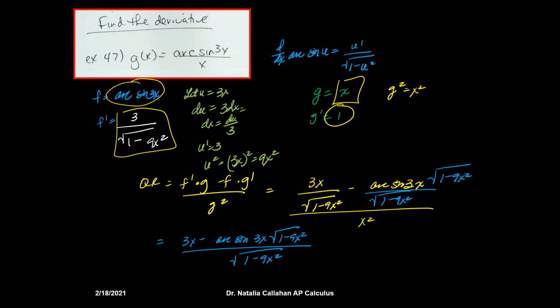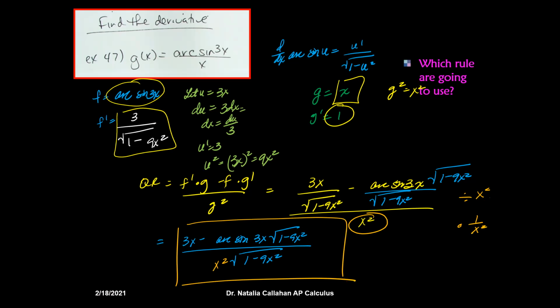And then with your denominator here, you're going to put divided by x squared, which is the same thing as times 1 over x squared. So that x squared is really just going to be on the bottom. And that's it. This is your answer. Pretty elegant, pretty simple, nothing too crazy overall.